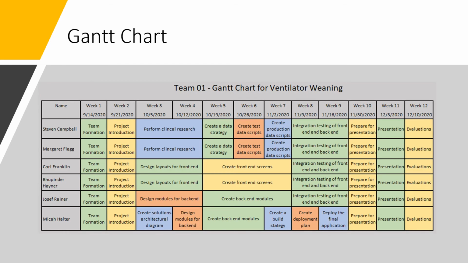The following is our week-by-week Gantt chart detailing the high-level activity schedule. As we move into weeks 3 through 4, we will focus on performing clinical research and designing the front-end and back-end modules. Weeks 5 through 7 will focus on the data strategy and data scripts, along with coding the front-end and back-end modules.